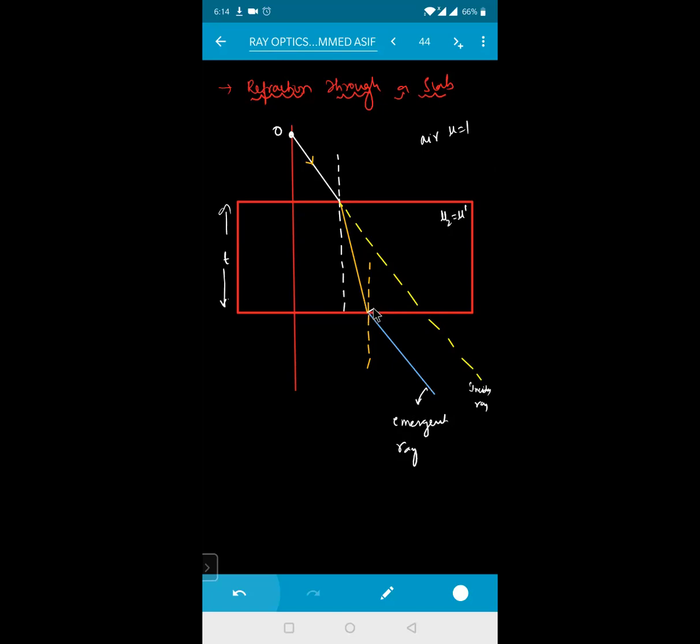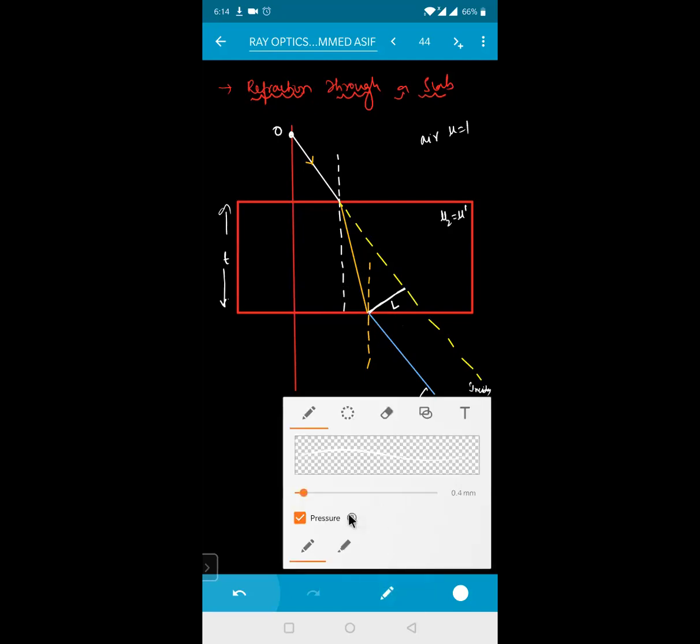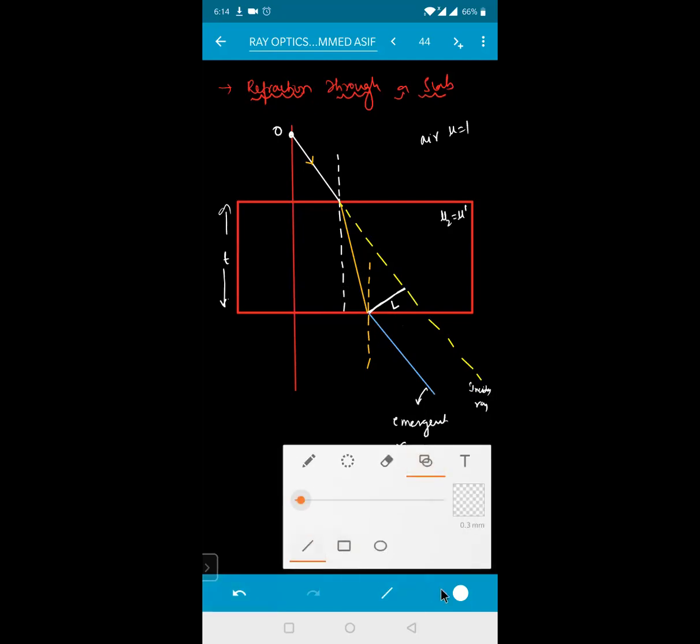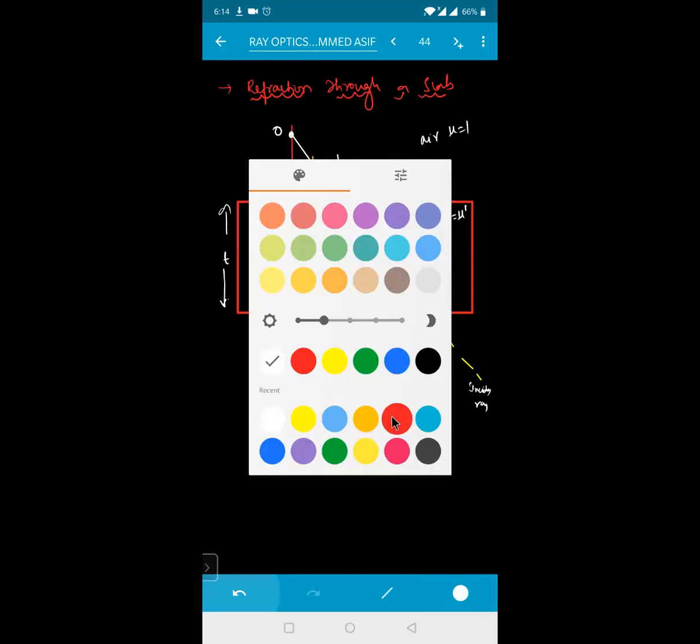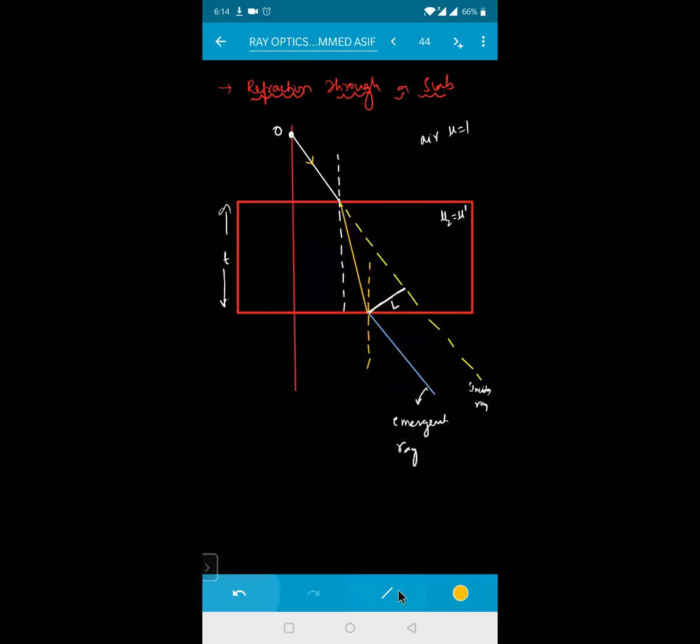So this ray of light has been displaced this much. This is called your displacement. The displacement is represented by, say, for example, L, or maybe anything, that depends. Now see, if I extend this yellow light in the backward direction, what happens? Can you tell me, beta?